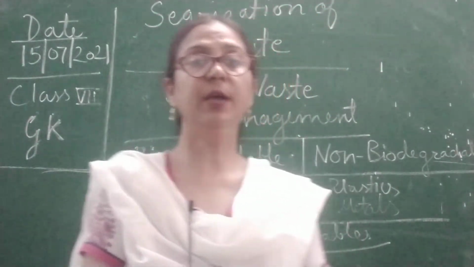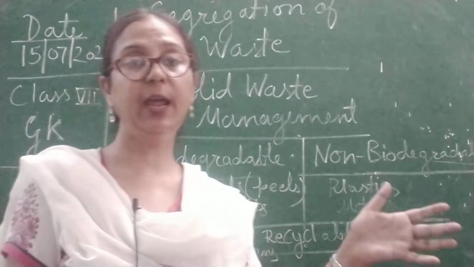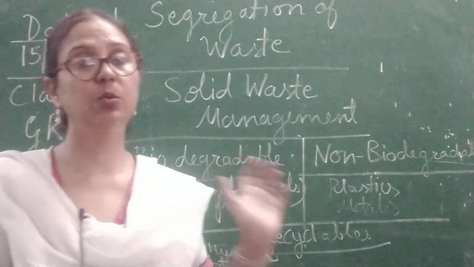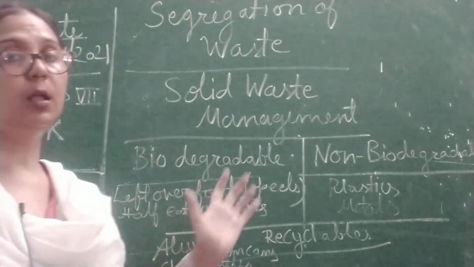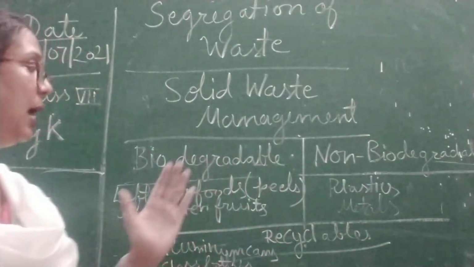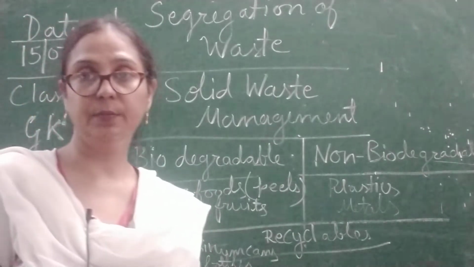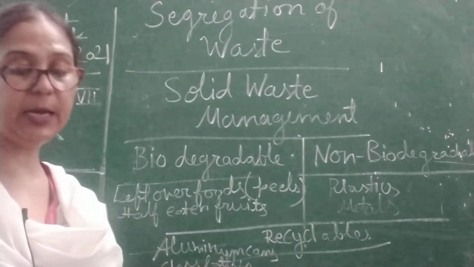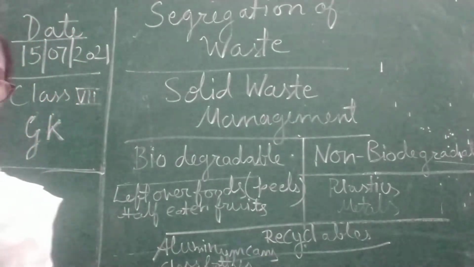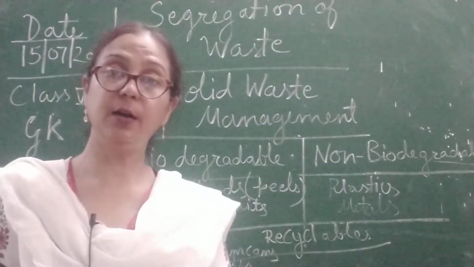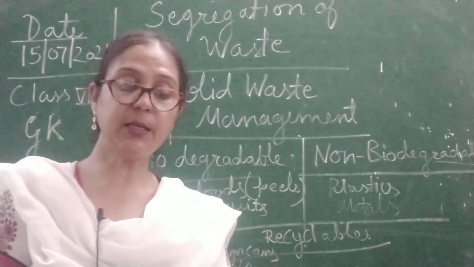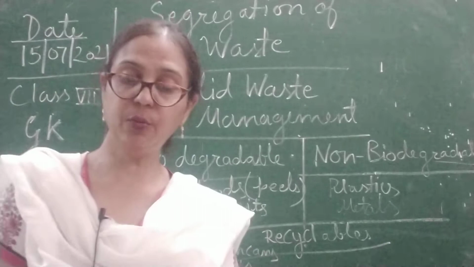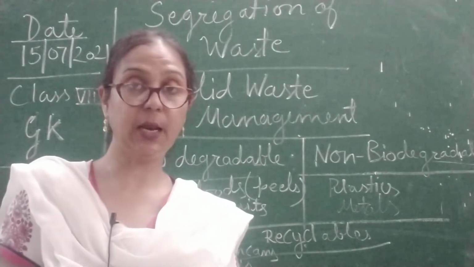So here we have discussed wet and dry, and here you can see solid waste can be divided into biodegradable, non-biodegradable and recyclable, which we can recycle. So children, when the waste is not separated properly, it leads to less recycling because it is not easy to remove materials for recycling.